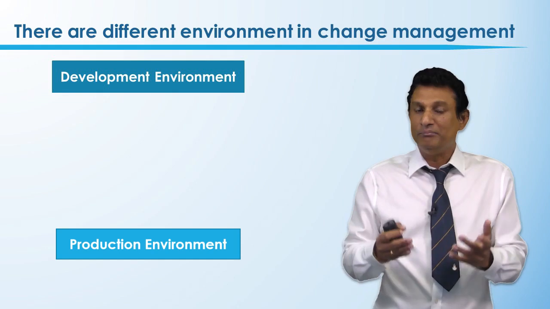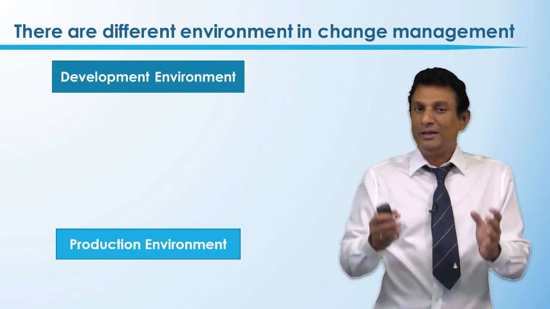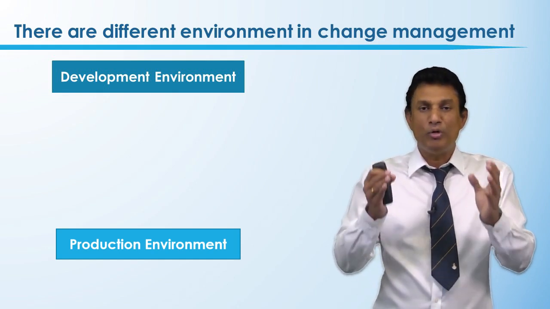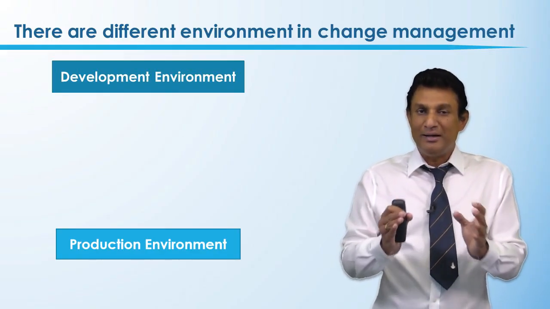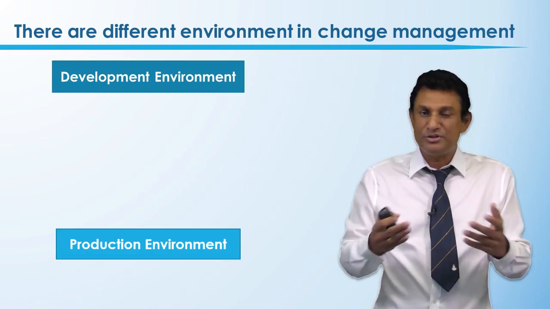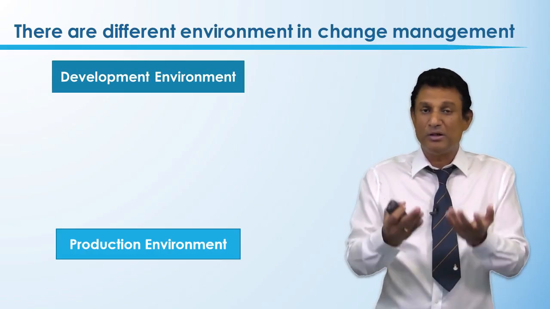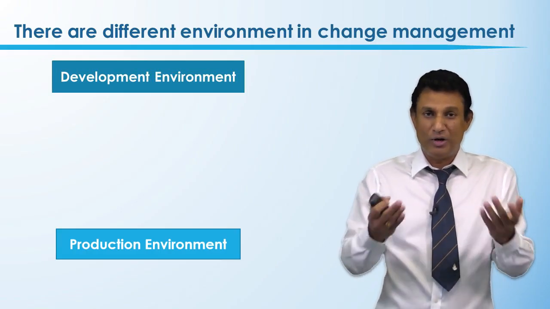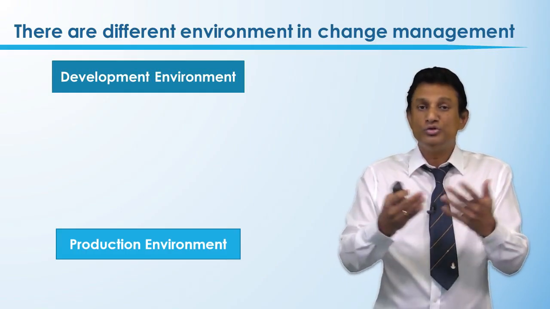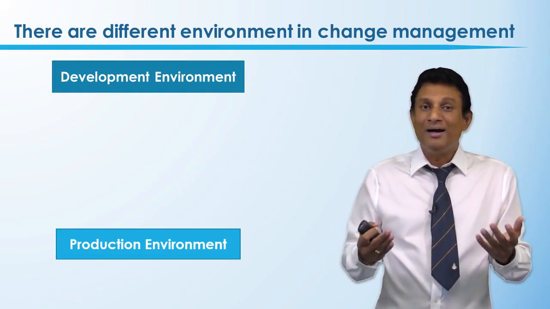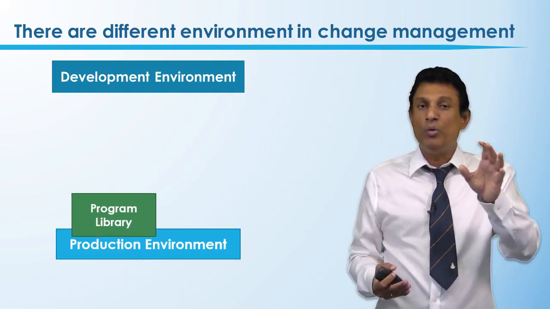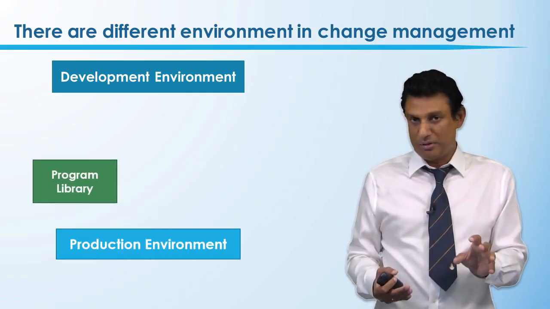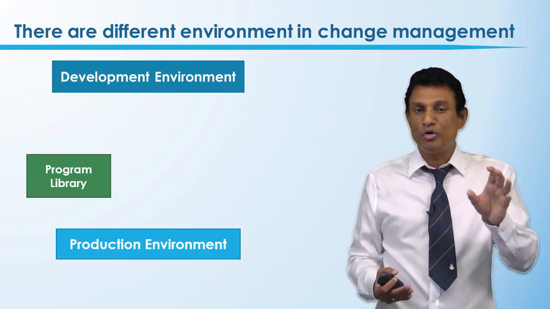At the same time, if you keep only a single copy in the production environment, and corruption happens, like a file corrupted by a virus attack or hardware failure, we are going to lose the one and only copy of the production environment. So it's always good to keep a copy in the library.